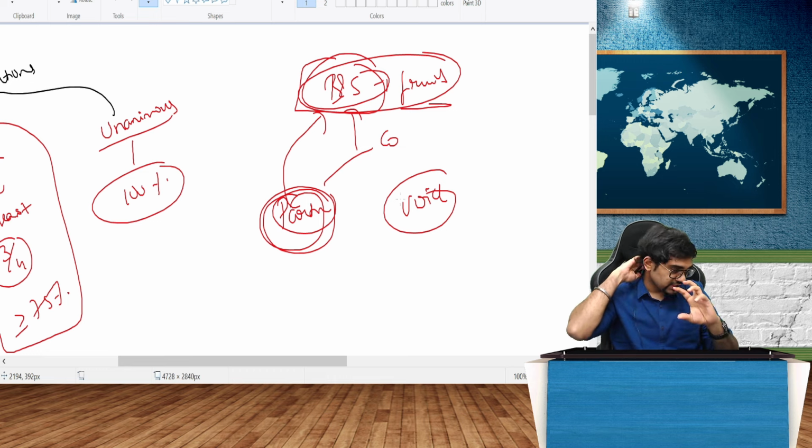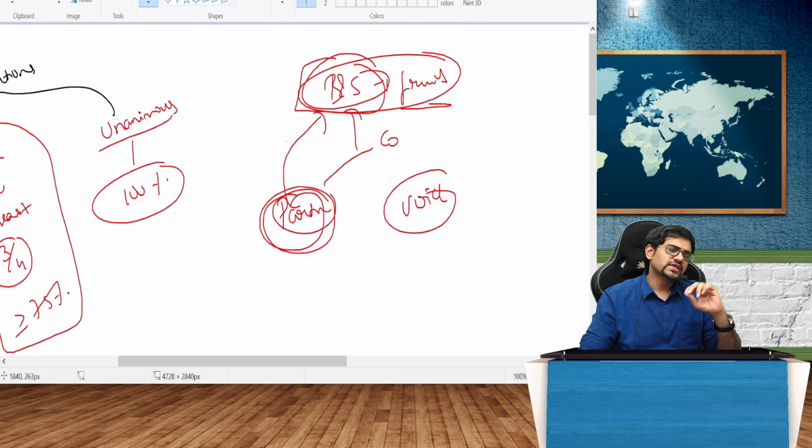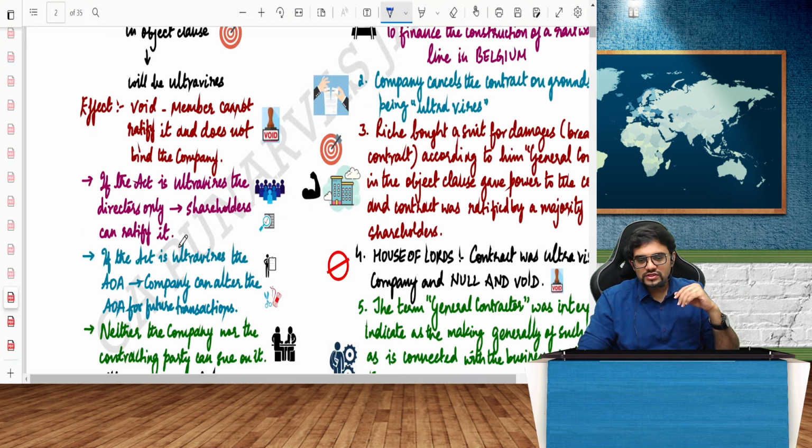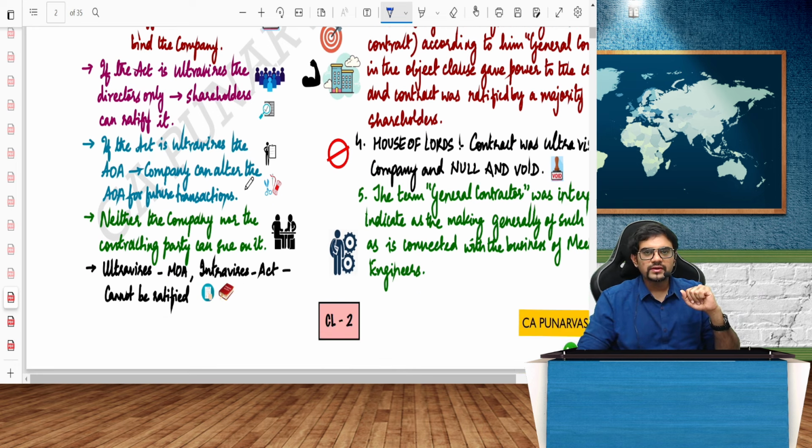So even that partnership word must be mentioned in the objects clause, otherwise the object clause will not hold good. That is called constructive notice. And here, there are certain rules which you know. If the act is ultra vires the directors, then shareholders can ratify it. Basically, whatever actions the directors do, if it is ultra vires the directors, in the sense they do not have the power, then the AOA can grant the power later, or the shareholders can ratify that particular thing.